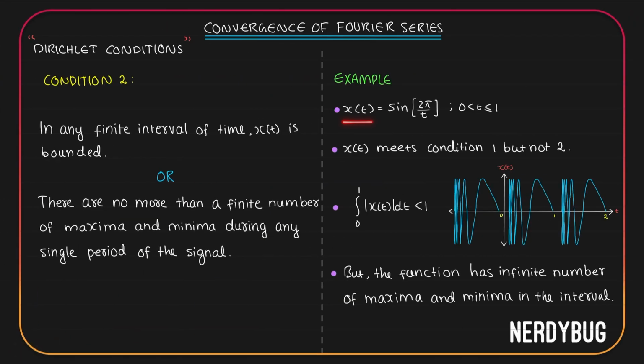We have x of t equal to sine of 2 pi by t for t being between 0 and 1. Plotting on a graph, it looks like this. We have sine 2 pi by t between 0 and 1, and it keeps repeating between 1 and 2, 2 and 3, and on the other side between 0 and minus 1, like that.